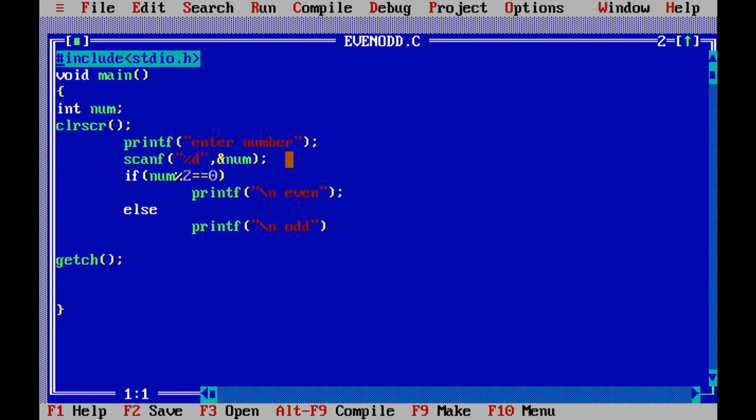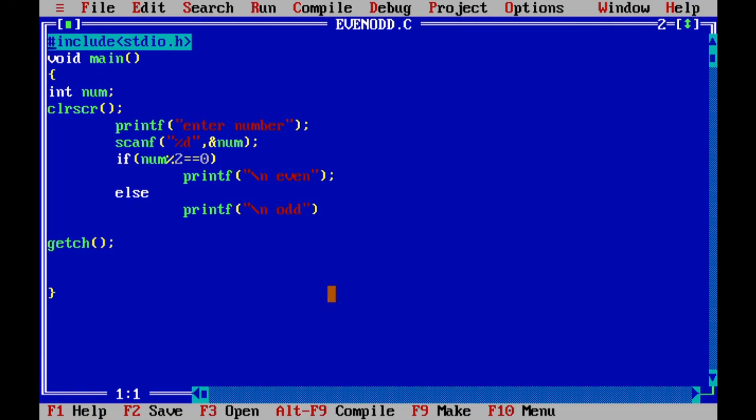This is one example. The problem is the user will enter one number, and I want to print whether that number is even or odd. ये मुझे करना है. So what is the logic behind even and odd? If the given number is divisible by 2, then I will say it is even. Otherwise it will be odd. So there are two situations. This problem has a true block and a false block, so I will go with the if and else statement. We will see practically how we write the program for it.